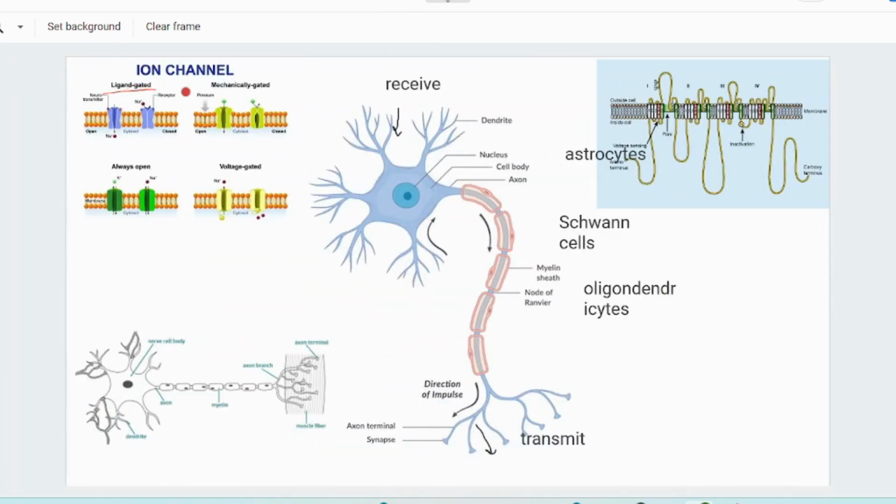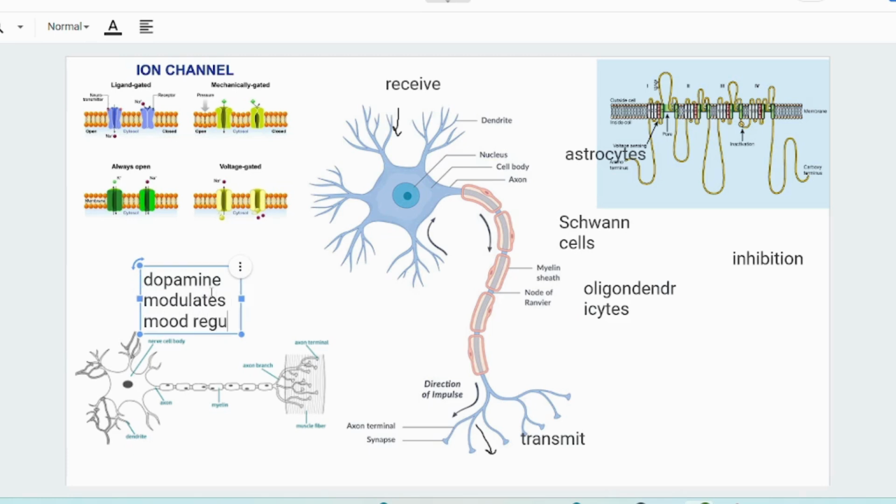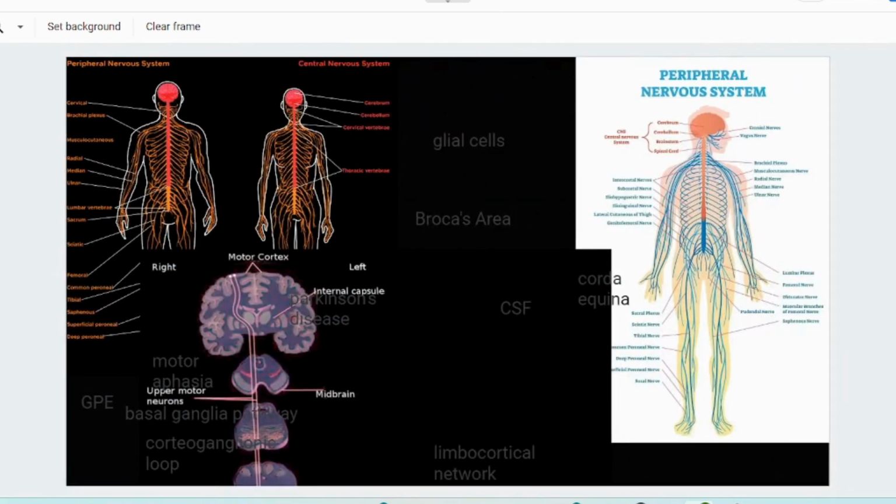Dopamine, secreted by the ventral tegmental area and substantia nigra, is involved in the reward circuit. It plays a huge role in motivation and motor control. It modulates several brain functions, including mood regulation and cognitive processes. Binding to D1-like excitatory and D2-like inhibitory receptors, it influences neuronal firing and synaptic transmission. Abnormal dopamine levels are associated with Parkinson's disease, with low dopamine, and schizophrenia, with dysregulated dopamine pathways.